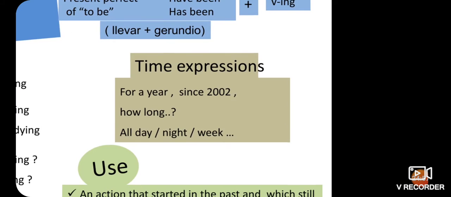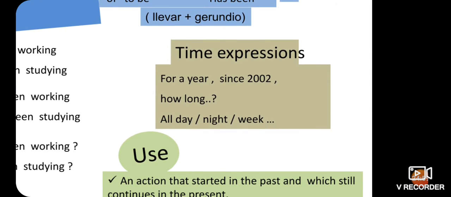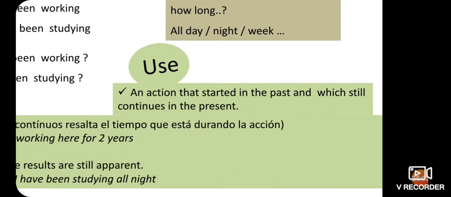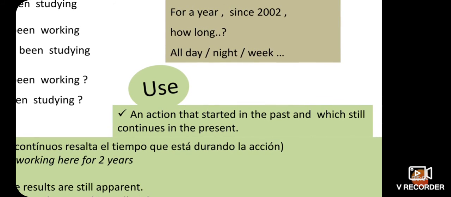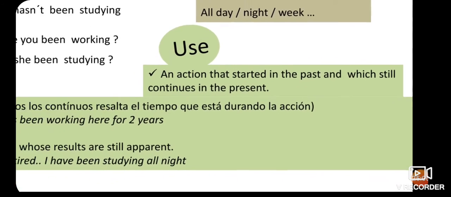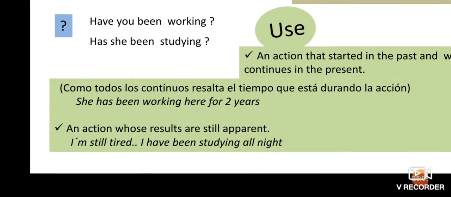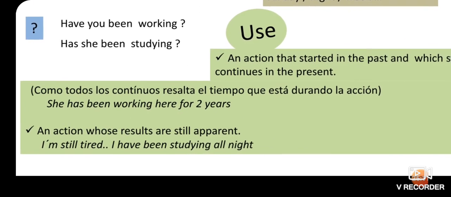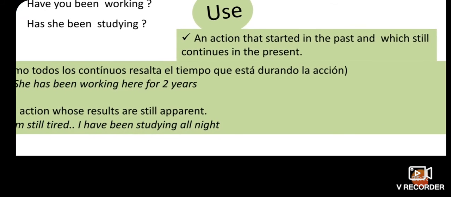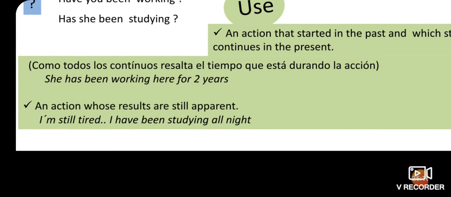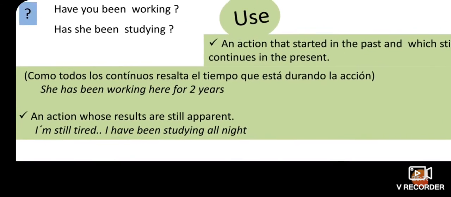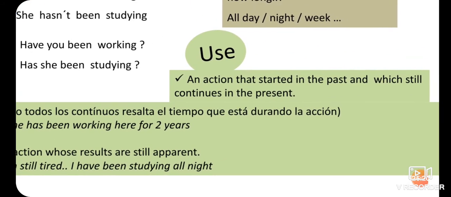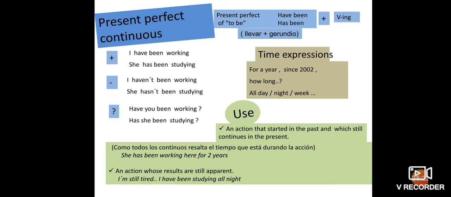Here, time expressions: for a year or since 2002, how long, all day, all week. It is used for an action that started in the past and still continues in the present, or an action whose results are still apparent. I'm still tired. I have been studying all night. She has been working here for 2 years. So these are the uses. We can see the examples here.